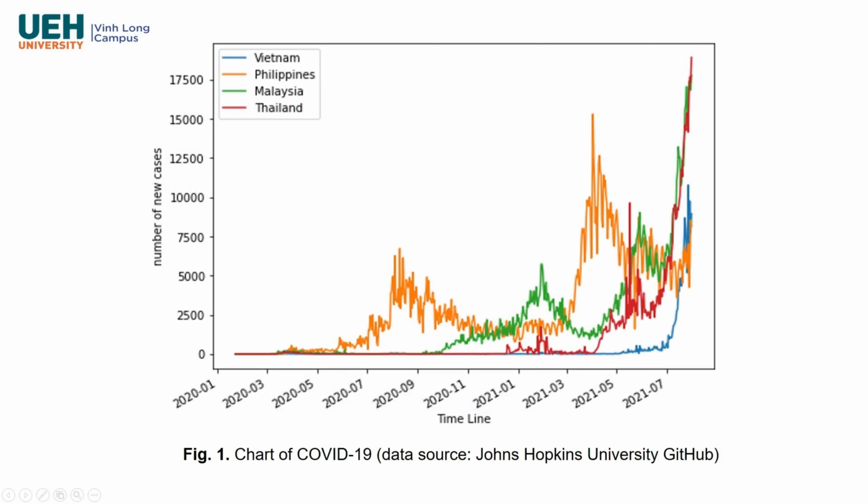The recent outbreak in Vietnam started on May 8, 2021, in the northern provinces. 10 days later, 2 cases of the Delta variant were detected in Ho Chi Minh City. The surge was alarming from July, when the number of new cases increased daily by 4 digits, and gradually hit the mark of 5 digits. Meanwhile, the Philippines, Malaysia, and Thailand reached 4 digits in late 2020.